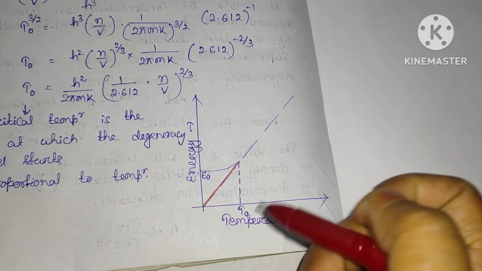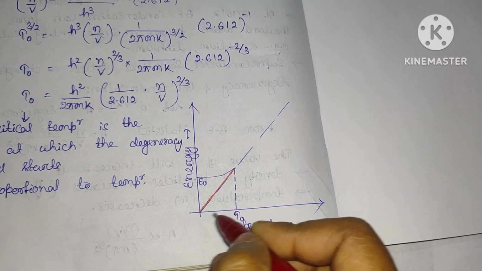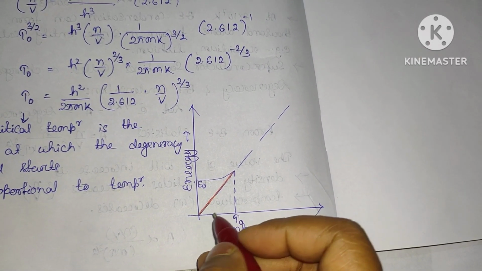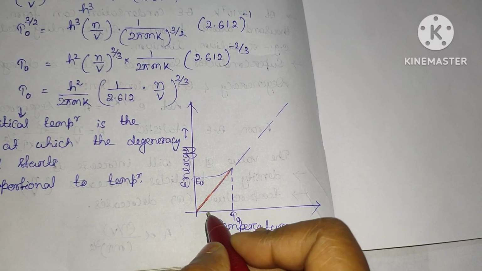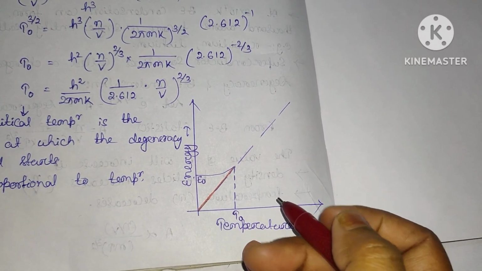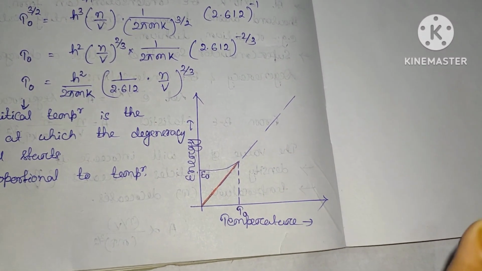The particles which are at the ground state will not contribute to the energy since they have energy 0. Clear?